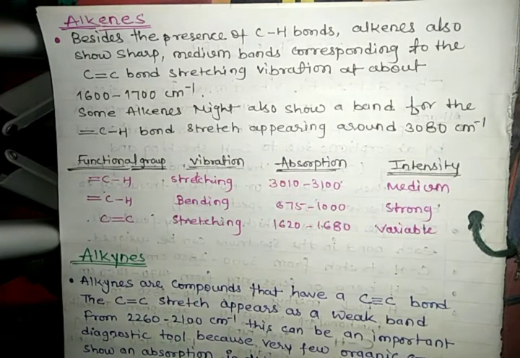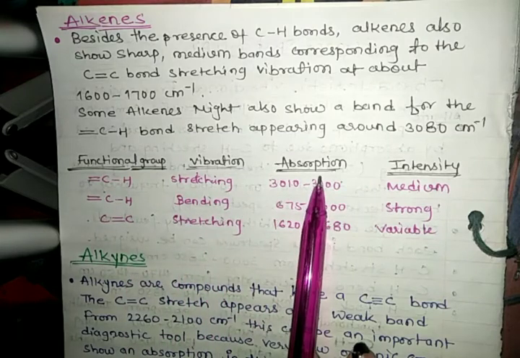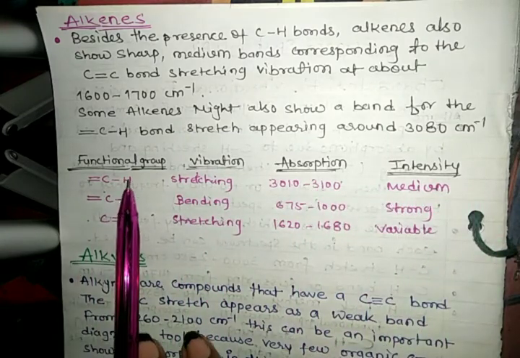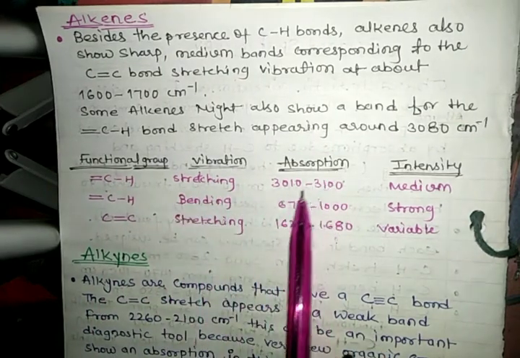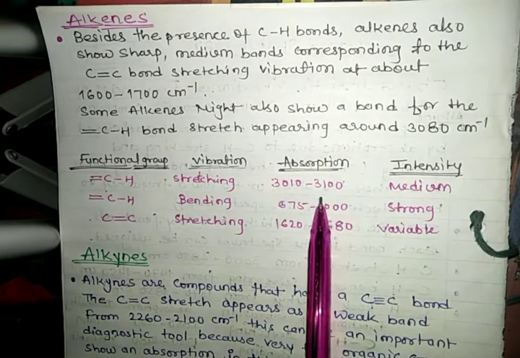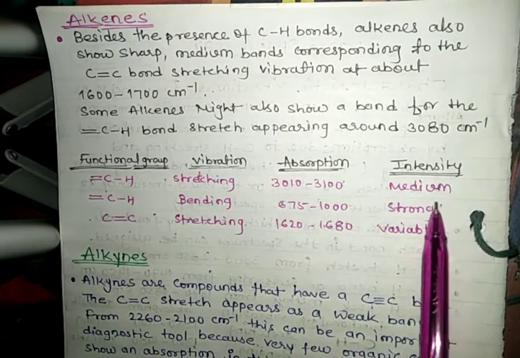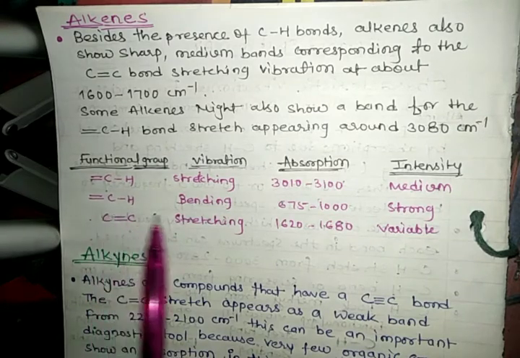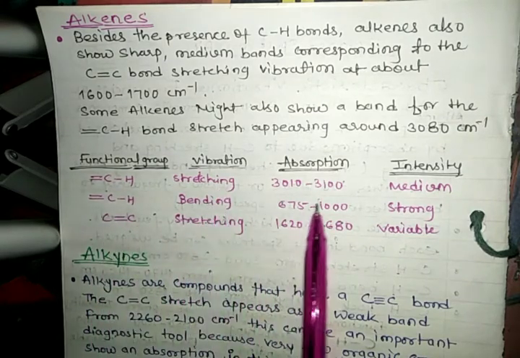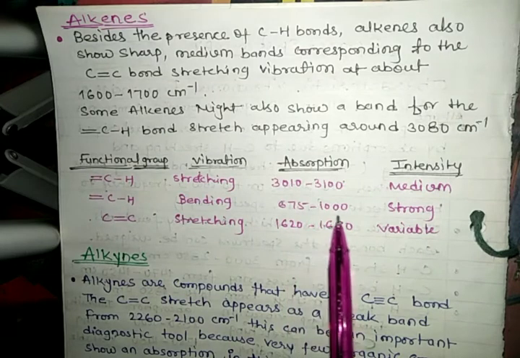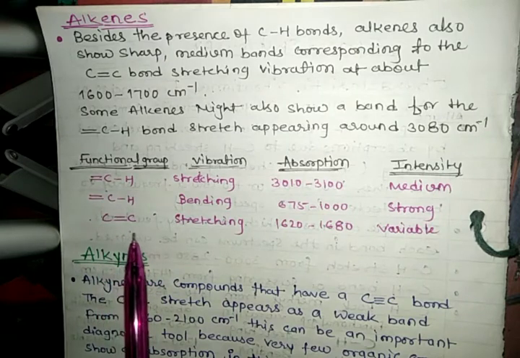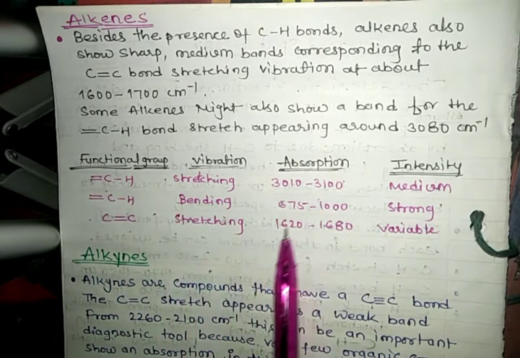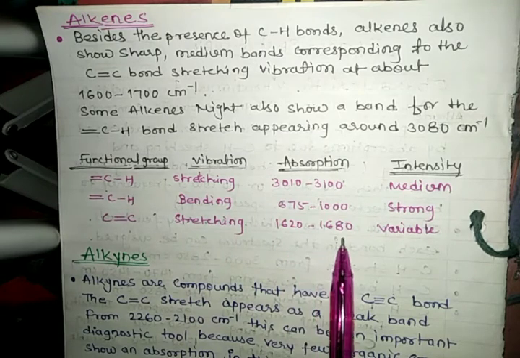Next we see some functional groups of alkenes, their vibrations and their absorption intensity. The first functional group is this, and its vibration is stretching and absorption 3010 to 3100, and intensity is medium. The next functional group is this one, and its vibration is bending and absorption 675 to 1000, and intensity is very strong. Next functional group, carbon double bond carbon, vibration is stretching and absorption 1620 to 1680, and intensity is variable.